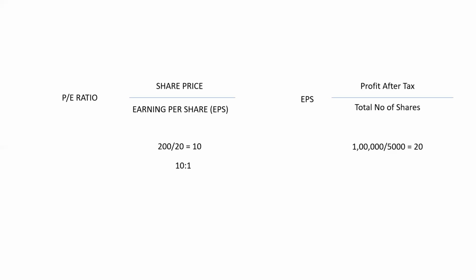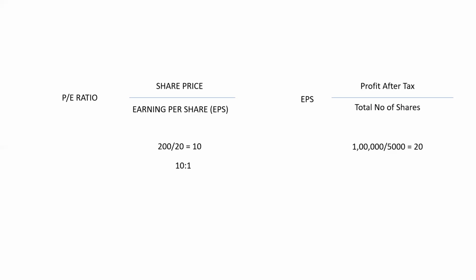So finally the company has a final amount which they show in their balance sheet. That is the profit after tax. And the company allotted a number of shares in the market, which we call the total number of shares. So if we divide the profit after tax by the total number of shares, then we get the earning per share, that is 20 as per our example.